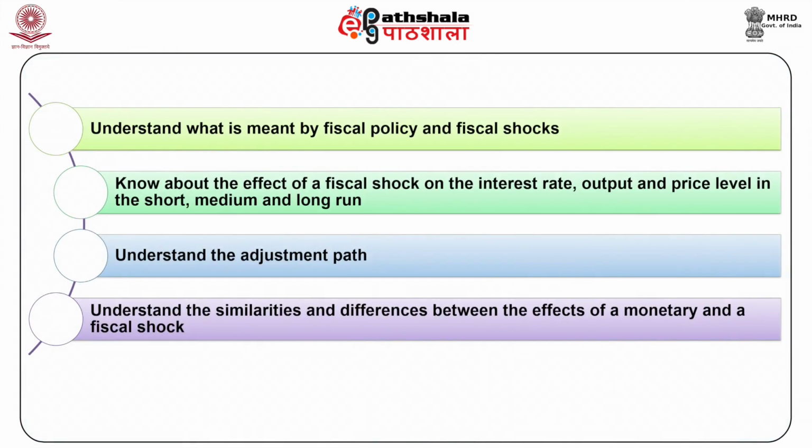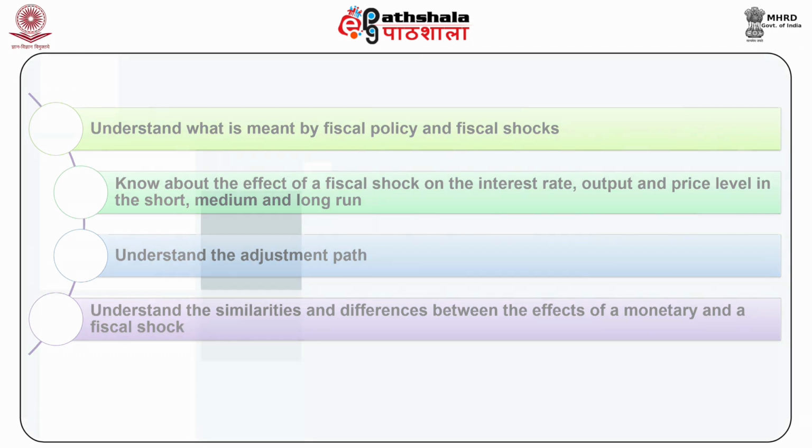After studying this module, you shall be able to understand what is meant by fiscal policy and fiscal shocks, know about the effect of a fiscal shock on interest rate, output, and price level in the short run, medium run, and long run, understand the adjustment path, and understand the similarities and differences between the effect of a monetary and a fiscal shock.